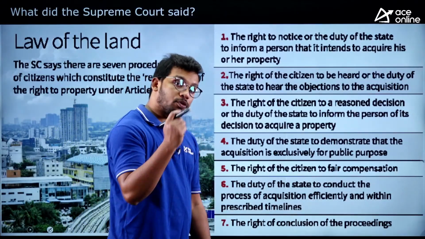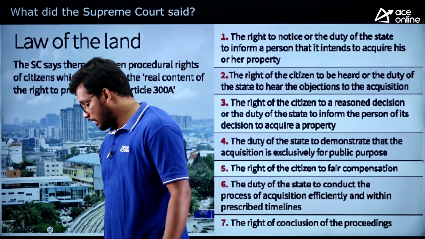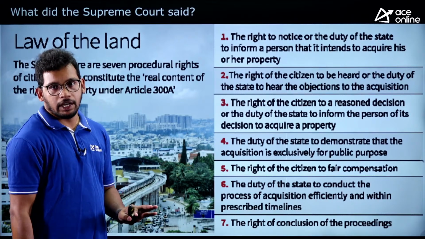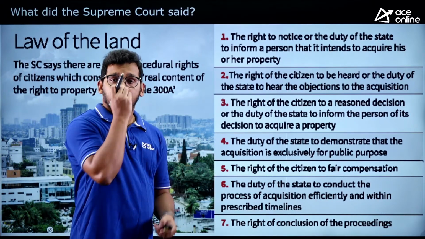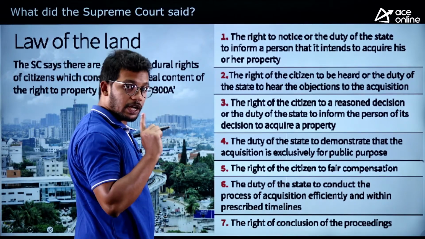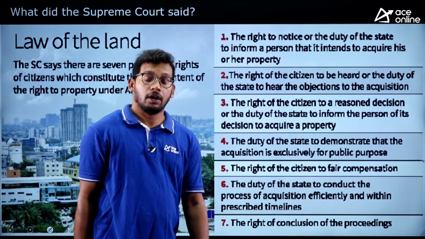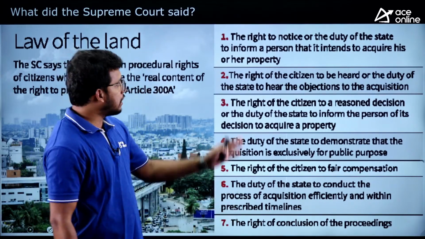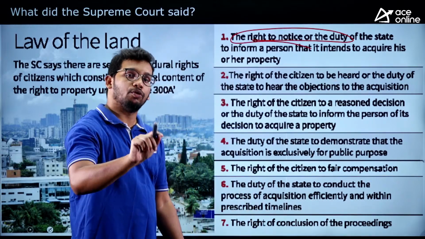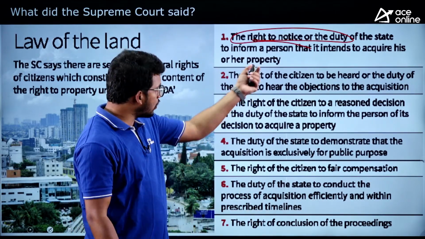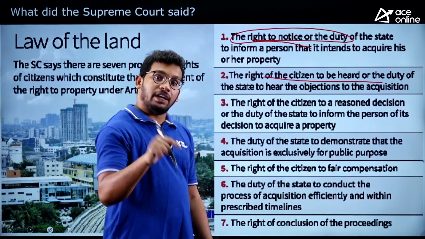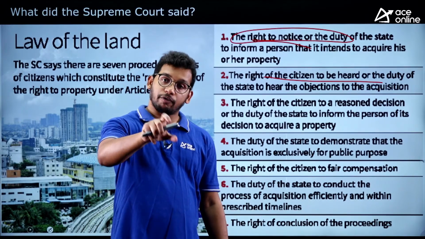So what did the Supreme Court say? We are coming back to the context. As I said in the context itself, there are proper rules and regulations which the government has to follow before taking the property of the public. The notice should be given duly to the people from whom you want to take the property. Then comes the right of the citizen to be heard. You have to hear from the citizen from whom you want to take the property.